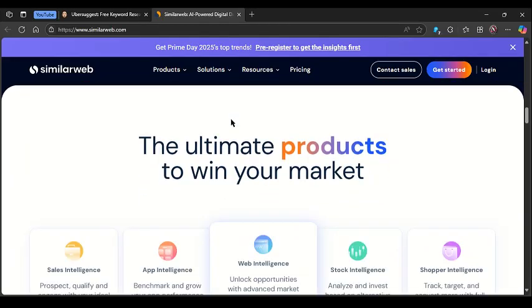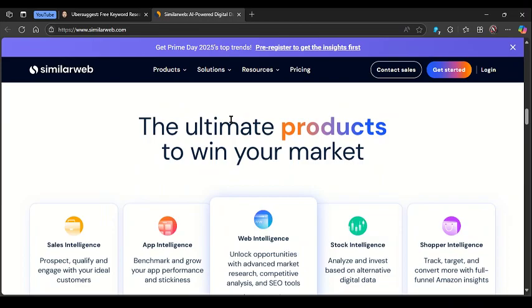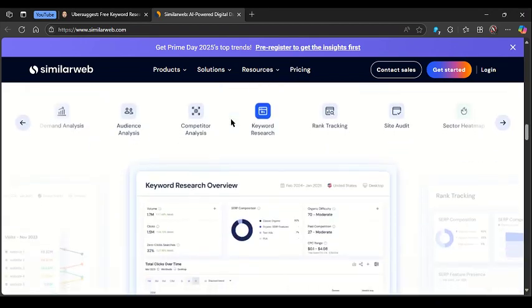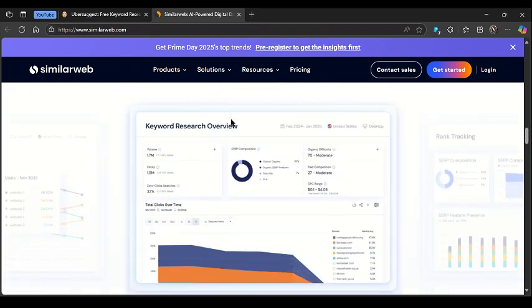Similarweb, meanwhile, isn't a traditional keyword tool. It's a competitive intelligence platform that shines at traffic and audience insight. While it can reveal the keywords and referral sources driving traffic for competitors, its strength lies in understanding market share, traffic patterns, and user behavior rather than giving you hands-on keyword suggestions.